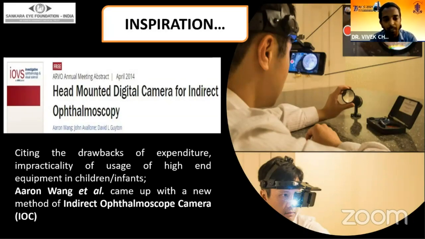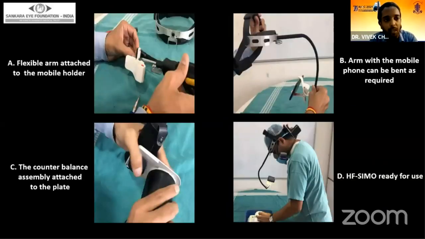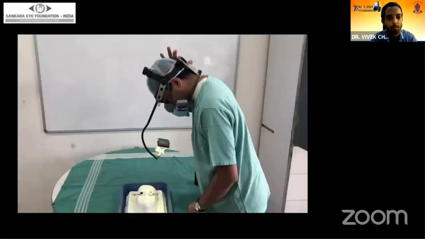The making of this assembly. The materials used in this assembly involve a headband of a discarded IDEO, a flexible table lamp, a universal mobile holder, and a counterbalance made up of solid metal weights. The steps in the making: the flexible arm is attached to the mobile holder, and then the flexible arm is attached to the front part of the head mount with an aluminum plate. As we can see in the second figure, the arm with the mobile phone can be bent as required. The counterbalance assembly is attached to the plate. Hands-free SIMO is ready for usage in the final figure.